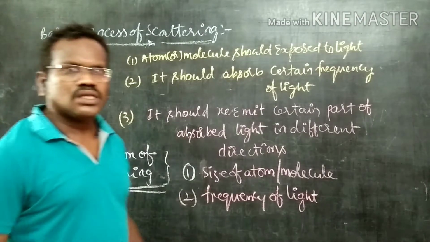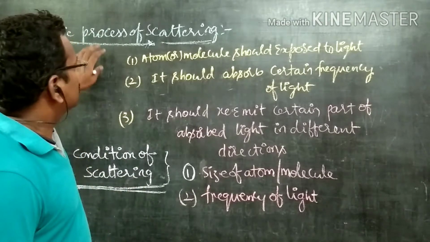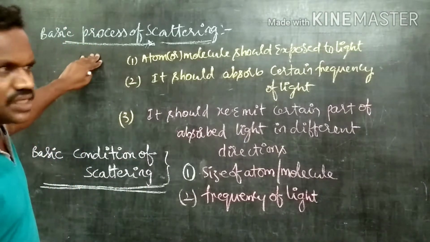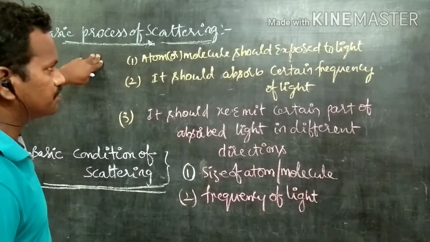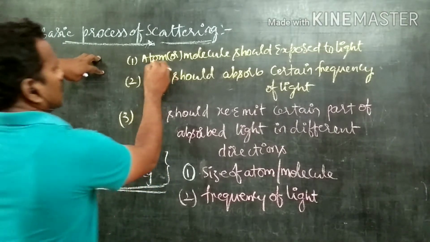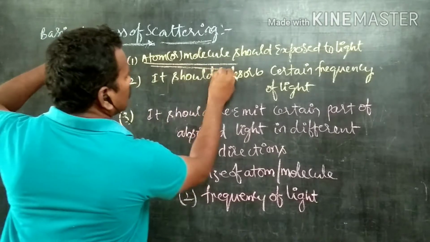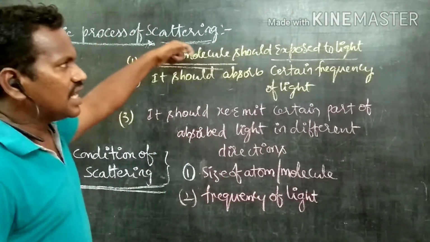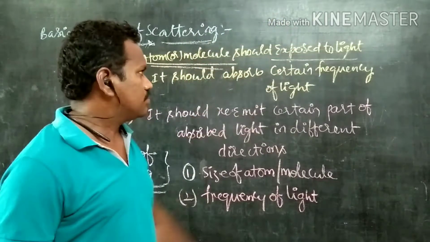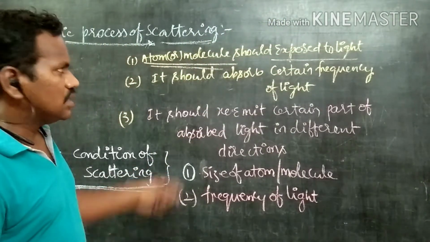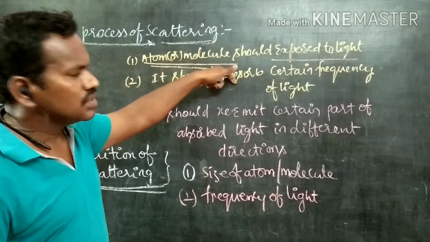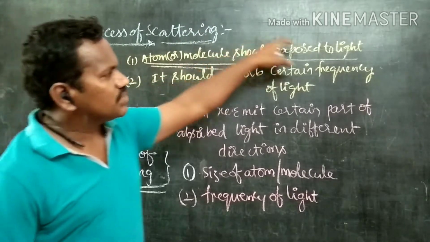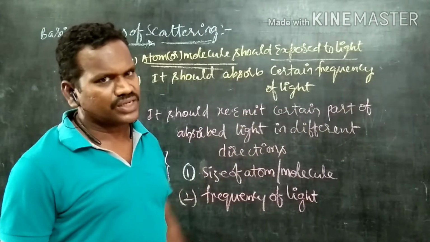Now, let us explain the basic process of scattering. What is the basic need of scattering that we may see? First of all, the atom or molecule should be exposed to the light. Means on that atom or molecule, light should fall. Now the second one, that atom or molecule should absorb the energy. That absorbed energy must be of a certain frequency only.